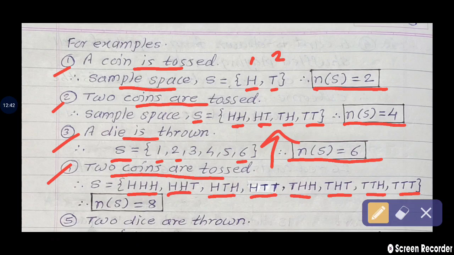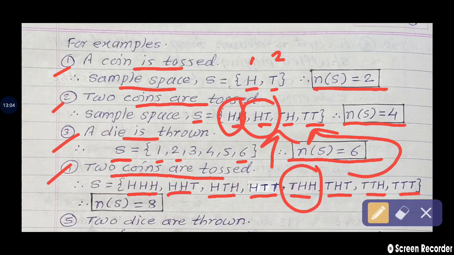So HHH, HHT, HTH, and HTT. 4 more points we are writing by using the same. Again, T is used at the first place. So THH, check here, THH at this place. Then THT, check the second next one.